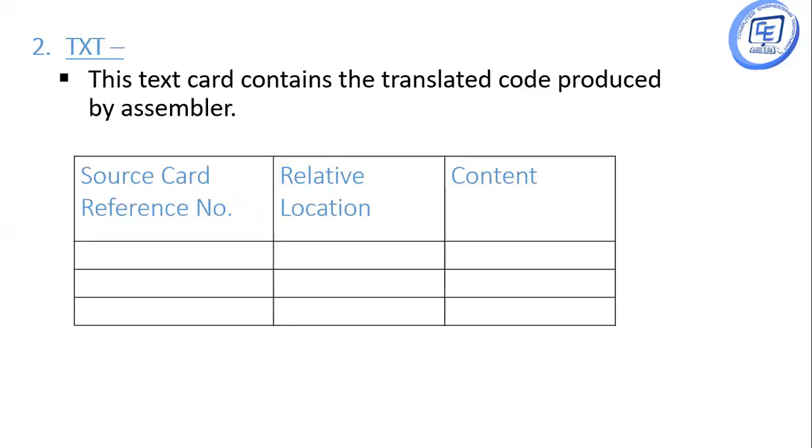The next card is TXT, that is text card. This text card contains the translated code produced by the assembler. The content of the table is source card reference number, its relative location, and the content stored into, or shown into, this instruction.